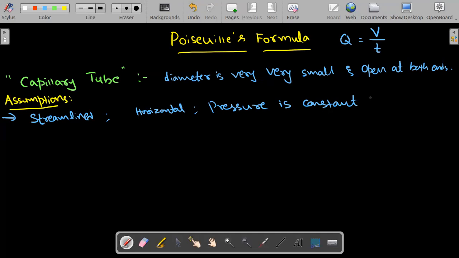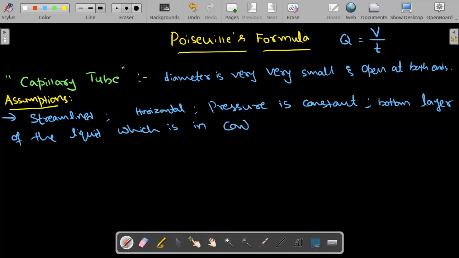And of course, the last one: whatever liquid layer is in touch with the wall of the tube is going to be at rest. So I can say that the bottom layer of the liquid, which is in contact with the wall of the tube, is at rest. These are the assumptions which he made to obtain this formula.